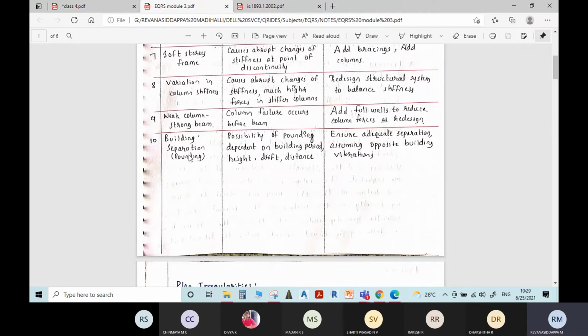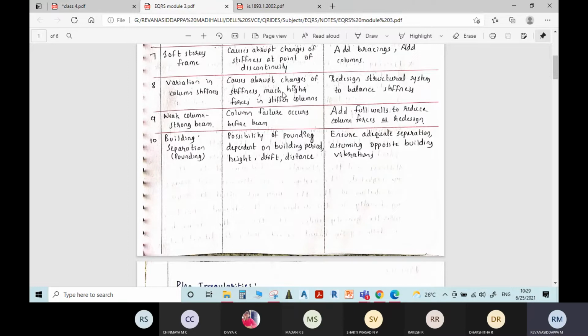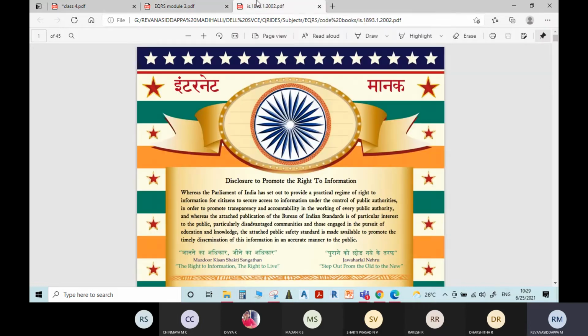Then building separation. Building separation means that sometimes two buildings are situated at a very small distance apart. In that case, during an earthquake event, there may be chances of pounding between both buildings.